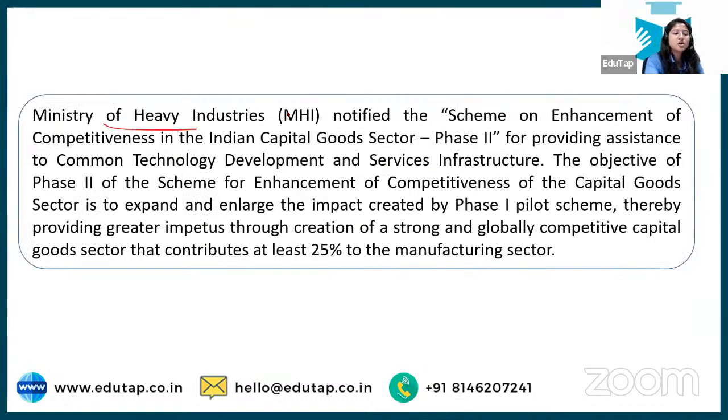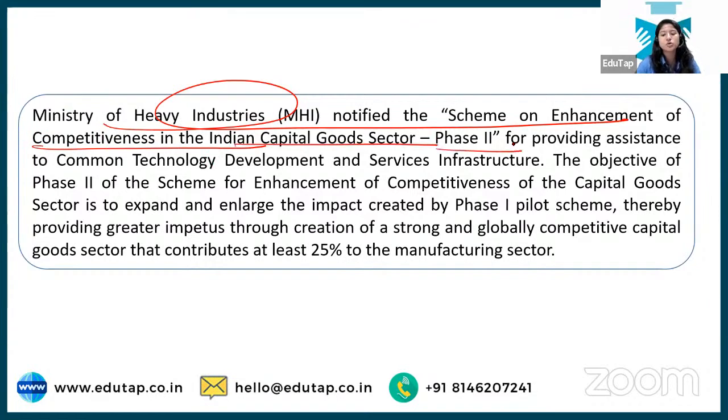Next, the Ministry of Heavy Industries notified the scheme on enhancement of competitiveness in the Indian capital goods sector, phase 2. Okay, so this was recently in the news. Why are we covering such schemes which you may not have heard, or which are not common? Because this was recently in the news in May and June. And it's important to cover the data and the schemes that were in these 2 months, especially because of the nature of the examination, and also because the examination is in June, right?